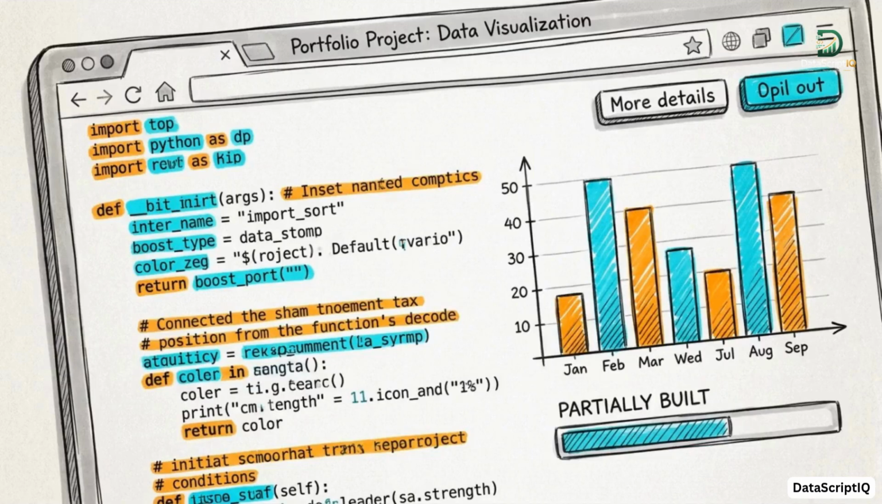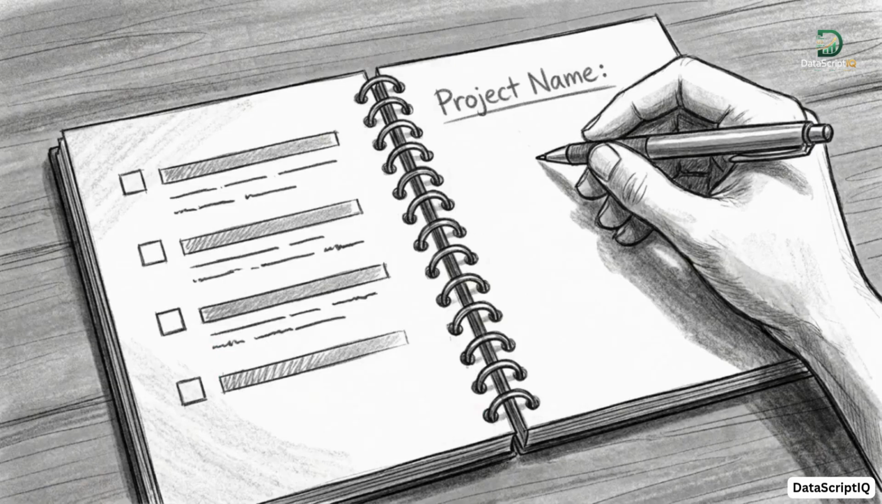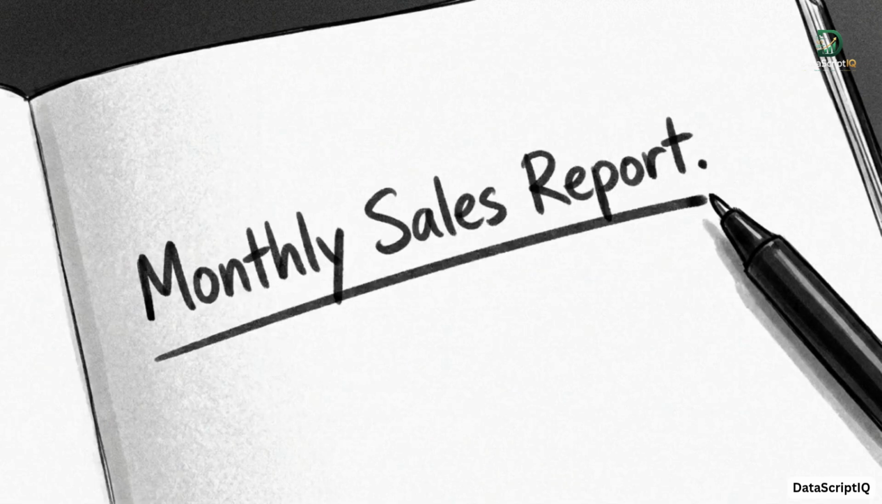Finally, we reach step 7, build a project. This is where you pull your individual skills together into a complete multi-tool portfolio piece. Look back at your notebook and officially title your first project right now. Keep it straightforward. Write down something like "monthly sales report."